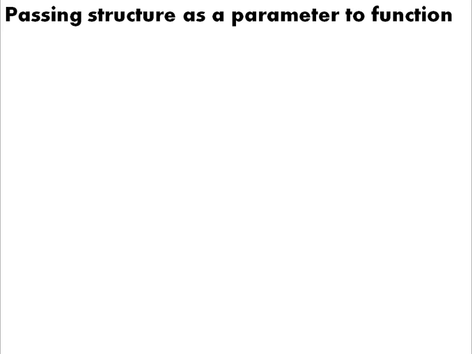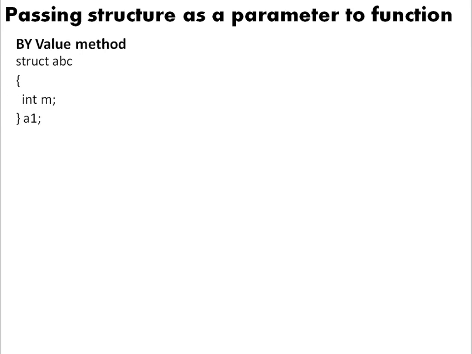Basically, there are two different ways to pass a structure as a parameter to a function. One we call the value method, and the other we call the reference method, which I'll be stating in the later part of this video. Now, when I wish to pass the structure by using the value method, it means that I'm passing a structure variable as a parameter. Now, rather than speaking about things in the air, let's try this with a simple skeleton syntax.